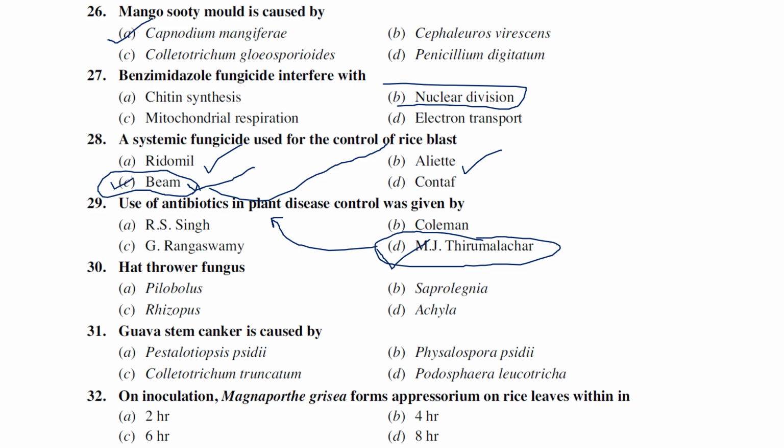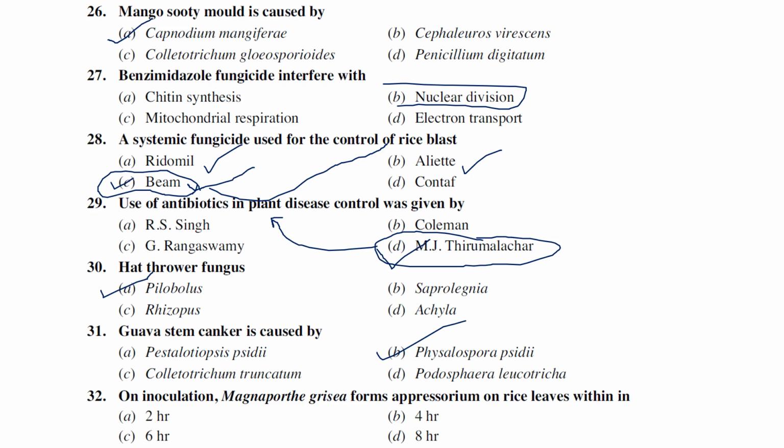Hat thrower fungus: Pilobolus, Saprolegnia, Rhizopus, Alternaria. So Pilobolus is generally considered a hat thrower fungus. Guava stem canker is caused by Pestalotiopsis, guava stem canker.